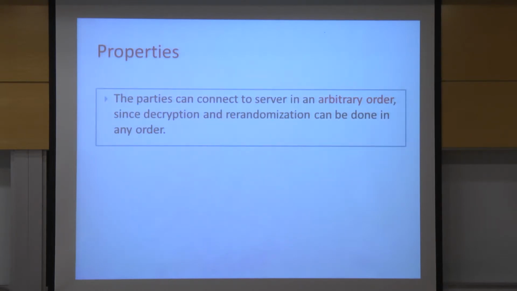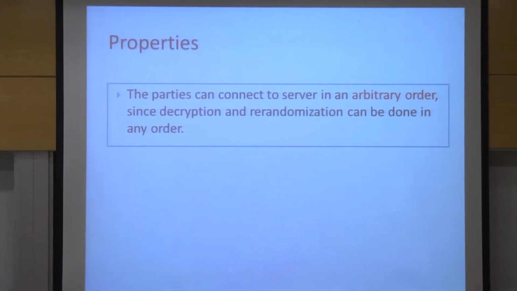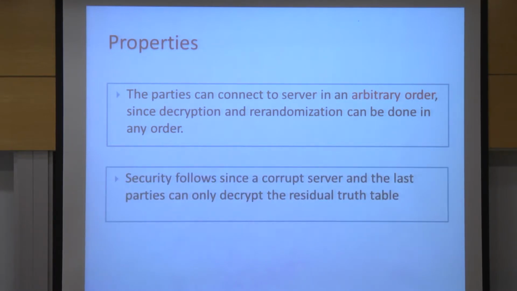Two properties should be noted. First, I defined the parties as parties 1, 2, 3, and so on, but they can come in any order and remove their encryption in any order. So we don't have to define an order in which they should arrive. And security follows, since the only thing that the server and the last parties can do is peel their encryptions from this encryption. And if there is still one party who is honest, we cannot peel its encryption, so there's nothing we can do here.